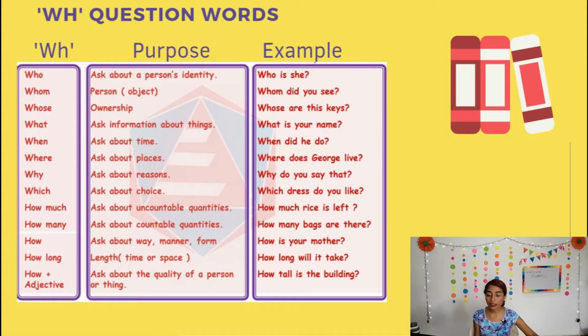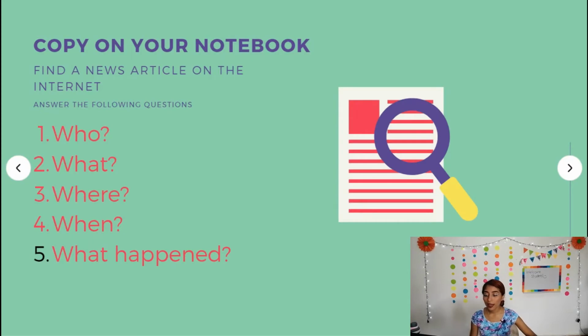Okay, so for example, also where, to ask about places. For example, where does George live? Where do you live? Where do you go? For example. And yes, also we have what happened. It's almost the same as what happened, qué pasó.